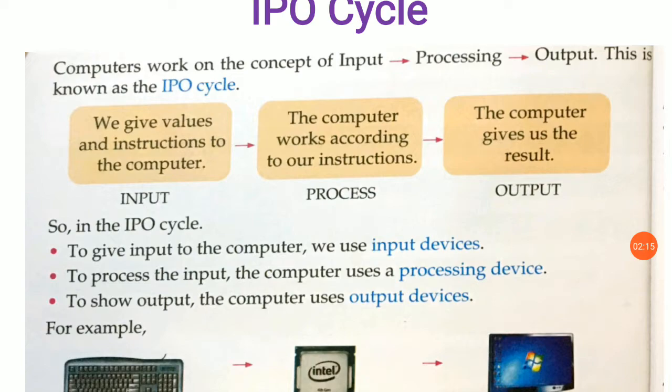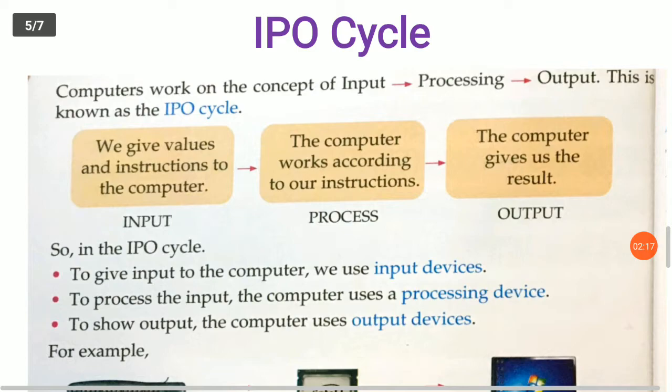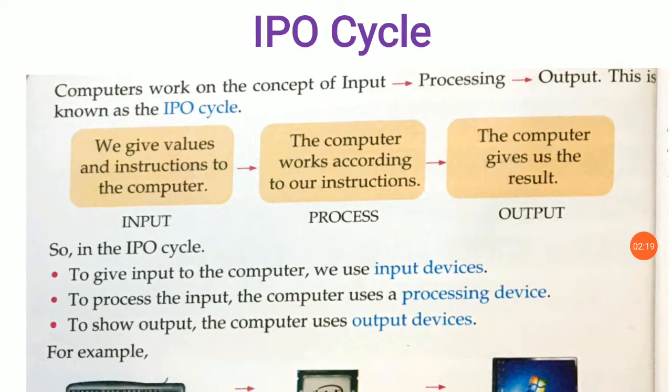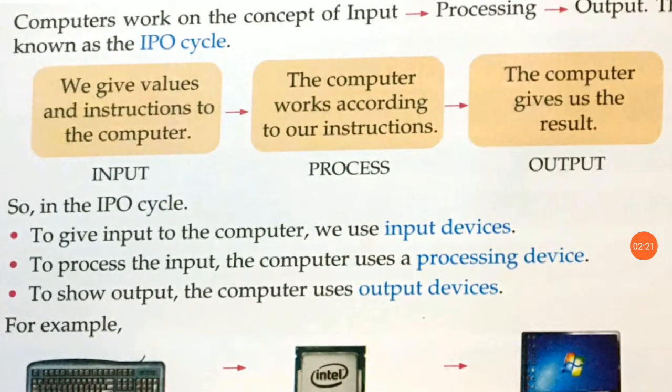This is known as IPO cycle. See, you can see 3 boxes over here. In first stage, we give values and instruction to the computer, that is known as input. In second step, the computer works according to our instruction, that is called process. In third stage, the computer gives us result, that is called output.